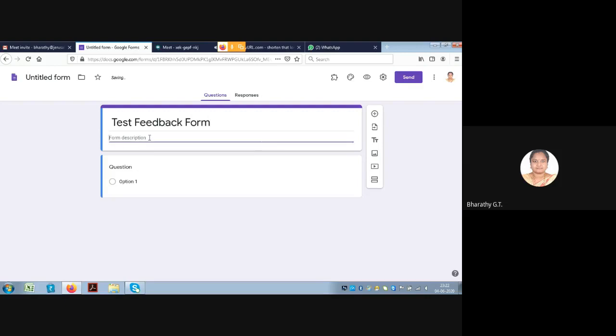You can give the name of the college and the date. Sacred Heart College. You can give the event date. You can add on the question.